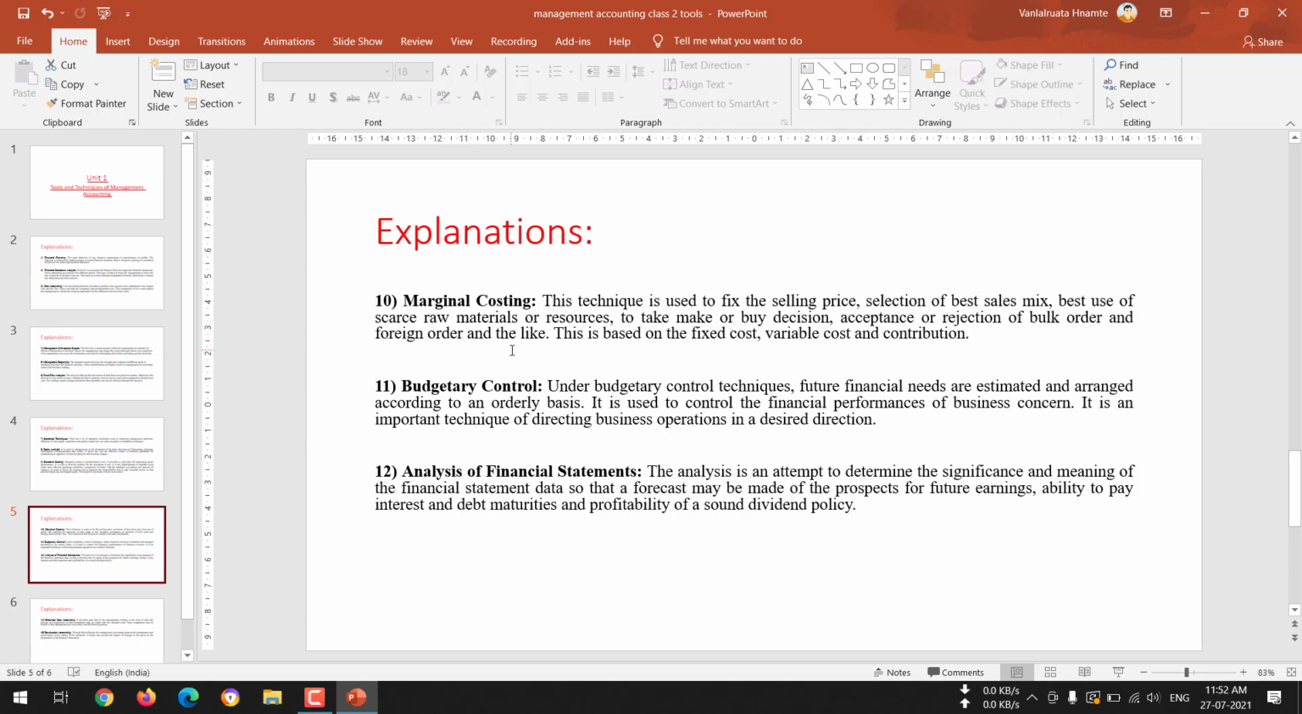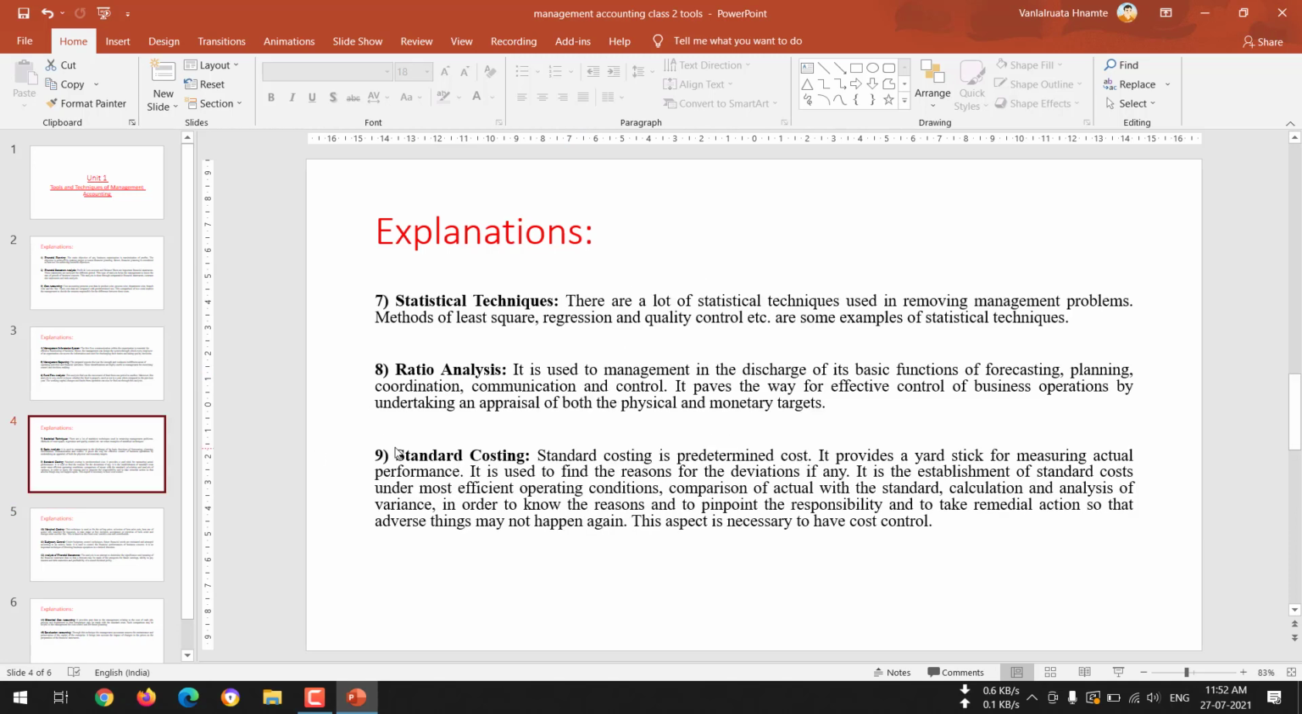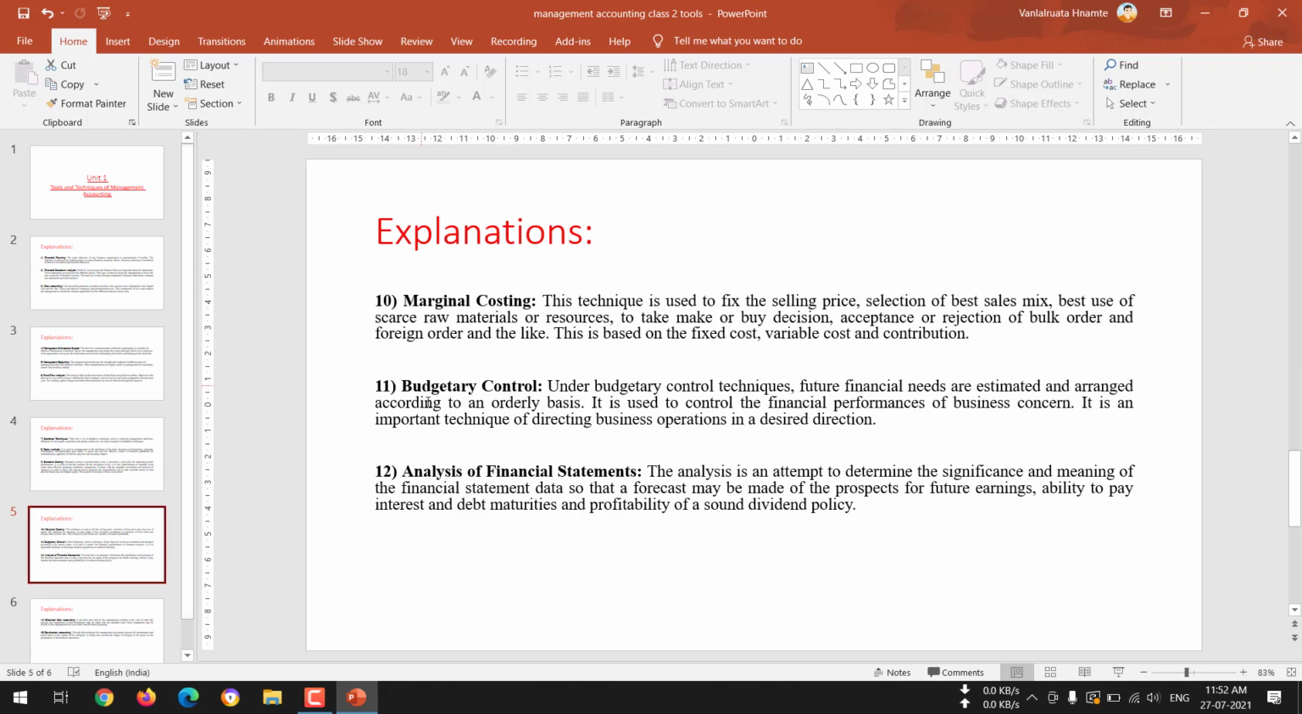Today we are going to continue with the lecture which I have done in the previous video. We have learned till the standard costing. We have done the statistical techniques, ratio analysis, and standard costing. Till the ninth point we have already discussed. So now the continuation of the tools and techniques of management accounting. Now point number 10 is marginal costing, budgetary control, analysis of financial statements, and two more are in the next slide. So let's just see what is marginal costing.